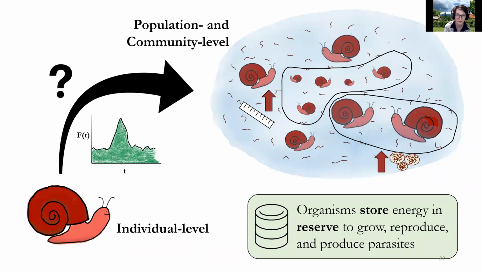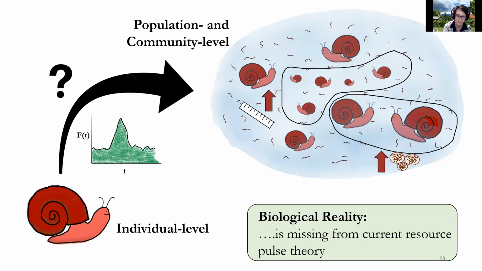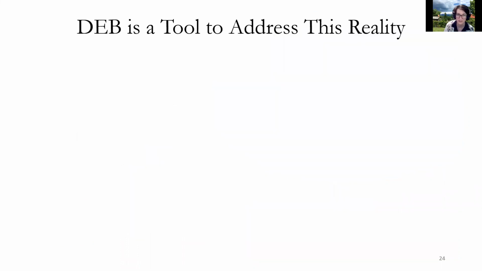So that differentially affects our starving juveniles versus our well-fed adults. And these parts of biological reality are currently absent from resource pulse theory. However, luckily, I have a tool and you have a tool to begin answering these types of questions. DEB theory is a great way to do this.